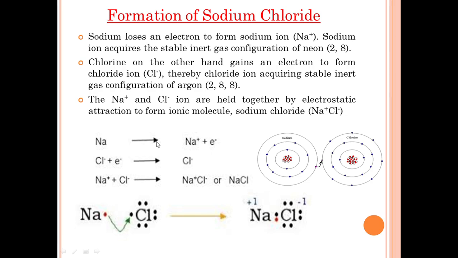Finally, what happened? The sodium ion and chloride ion are held together by electrostatic attraction to form an ionic molecule, that is sodium chloride.